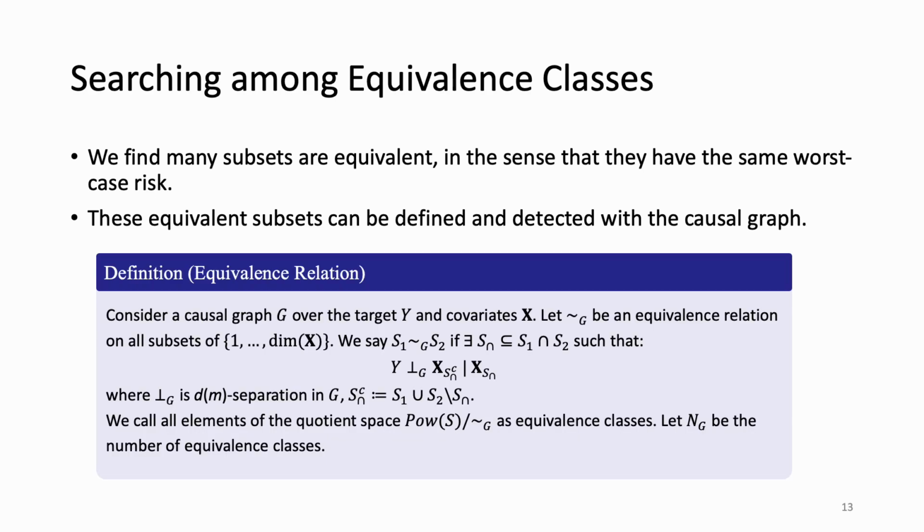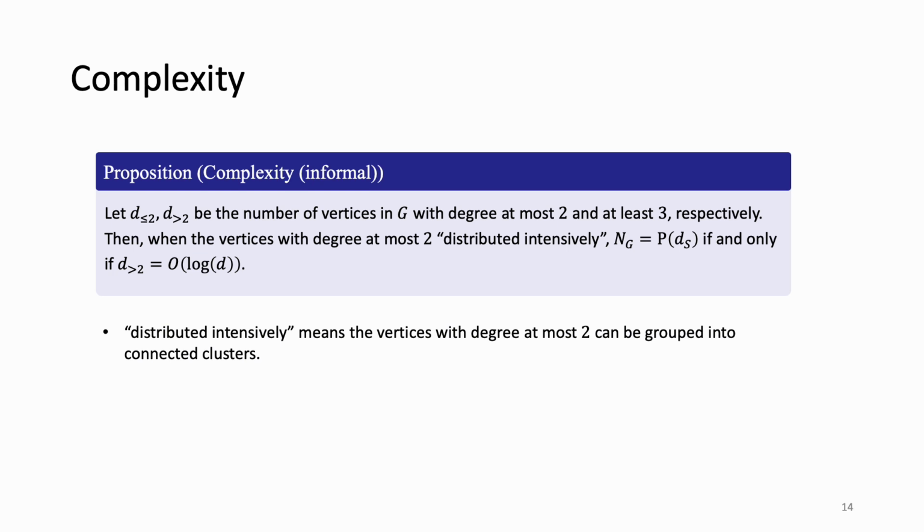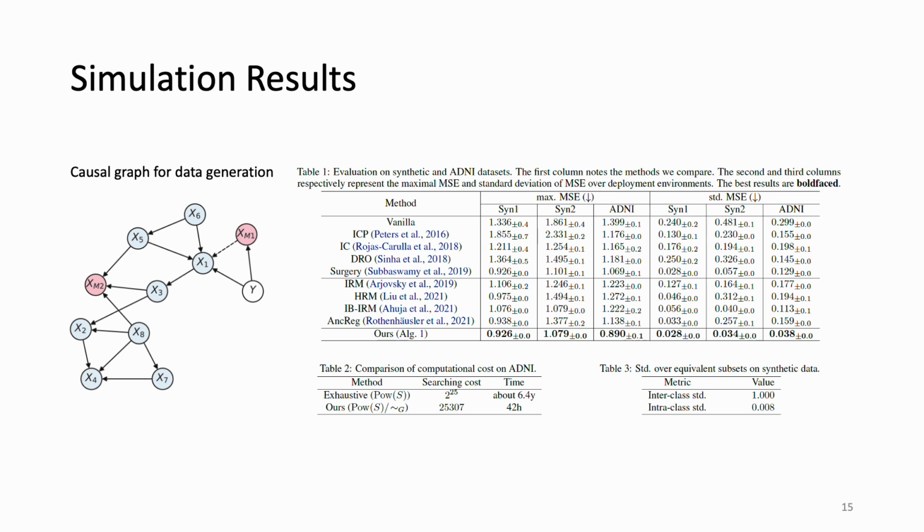Indeed, we find many subsets are equivalent, in the sense that they have the same worst-case risk. Benefiting from this, we only need to search over equivalence classes. We show that these equivalence classes can be effectively recovered from the causal graph, and that this new search strategy can significantly reduce the complexity. Here is our result on synthetic data. As shown, our method can outperform all baselines. Meanwhile, the equivalence class searching significantly reduces the computational cost.